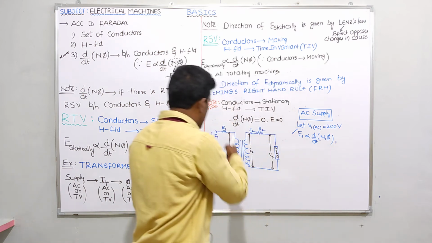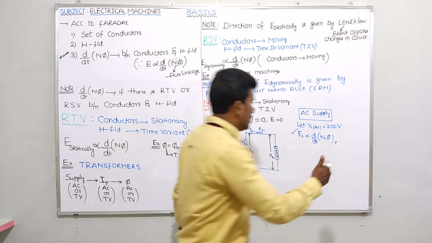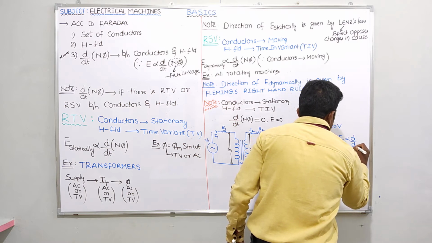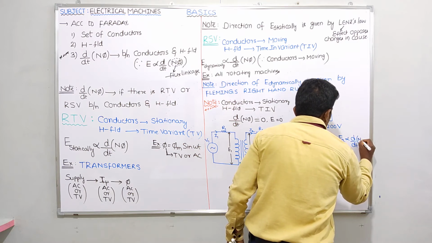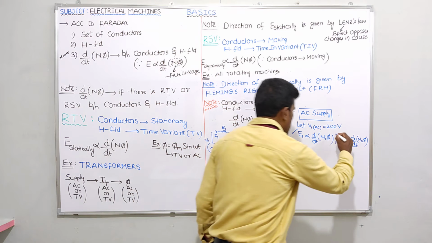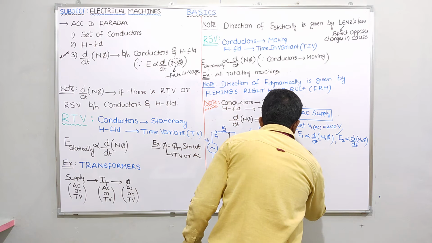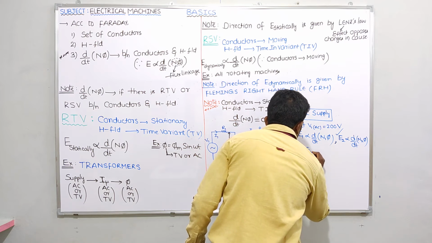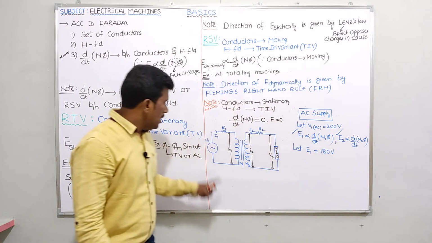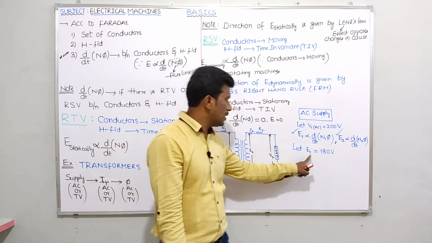Similarly, the same flux will come from the primary winding to the secondary winding through the transformer core. It links with the secondary winding, so there also EMF will be induced. E2 is proportional to d by dt of N2 into phi, the core flux phi. Is it clear? So let us assume that the E1 value is 180 volts. Ideally V1 and E1 should be the same, but practically you will have some drop due to resistance. That's why I'm assuming E1 as 180 volts.